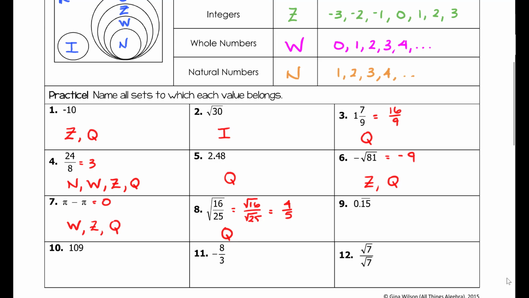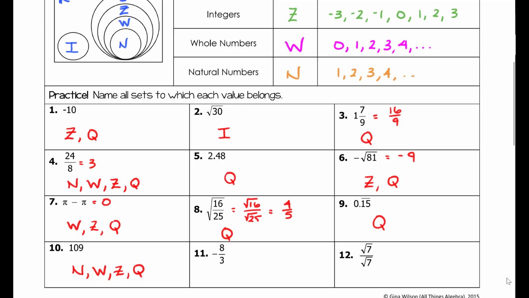Number 9 is a repeating decimal. So remember, the rational numbers are terminating decimals or repeating decimal values. Irrationals are non-terminating, non-repeating. Number 10, 109. 109 is a natural number because we can count up to 109. So if it's natural, that means it's also a whole number, it's an integer, and it's rational.